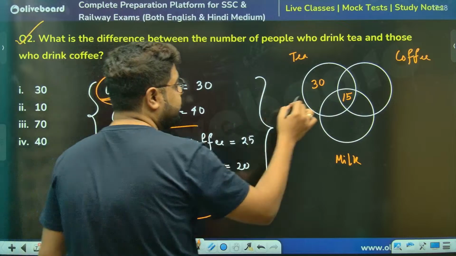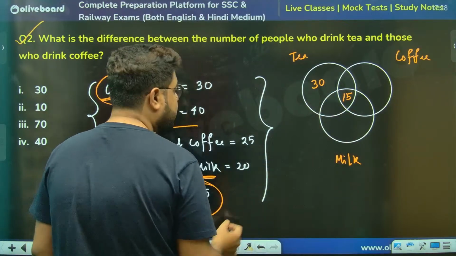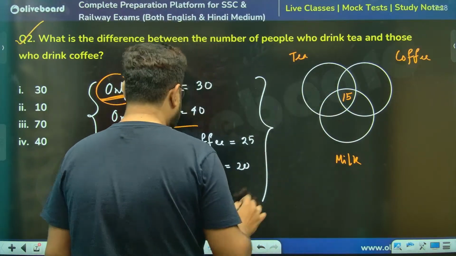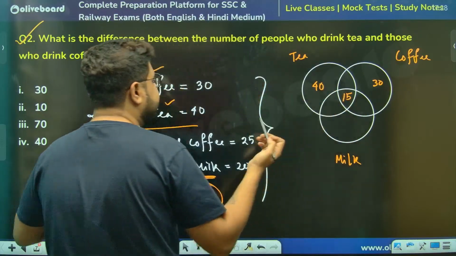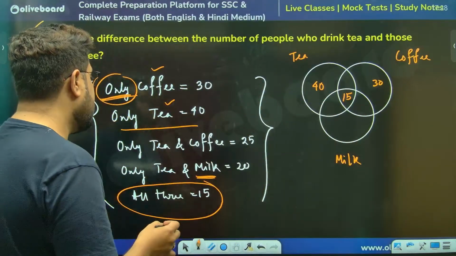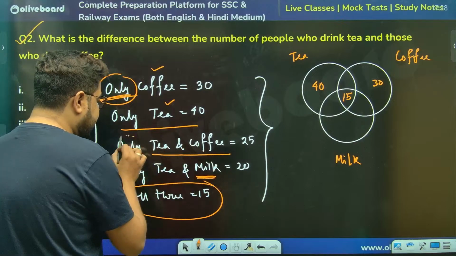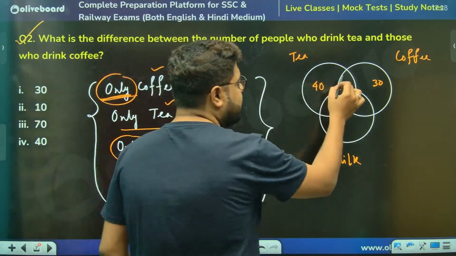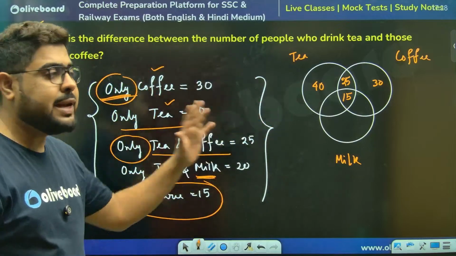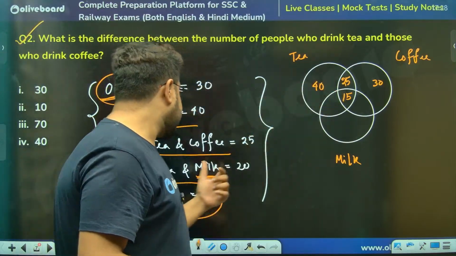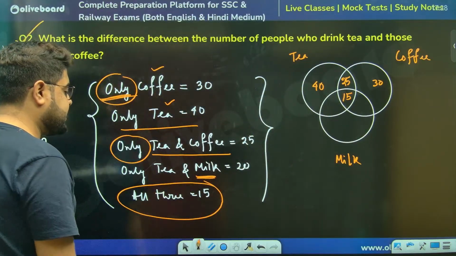Only tea, 40. Only tea and coffee, meaning not milk. The word only means not milk. So only this above part is 25.